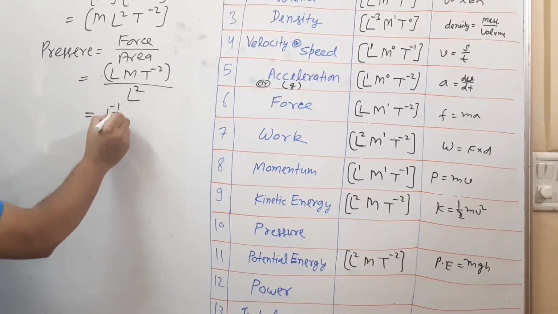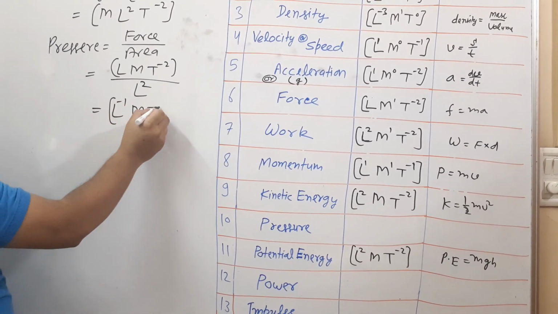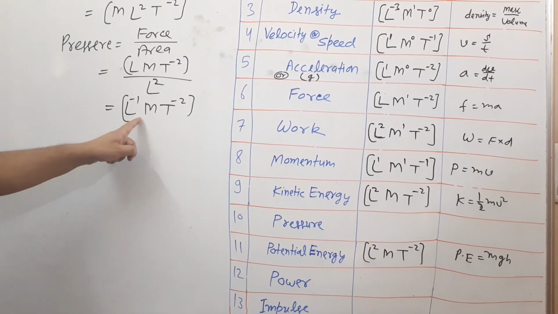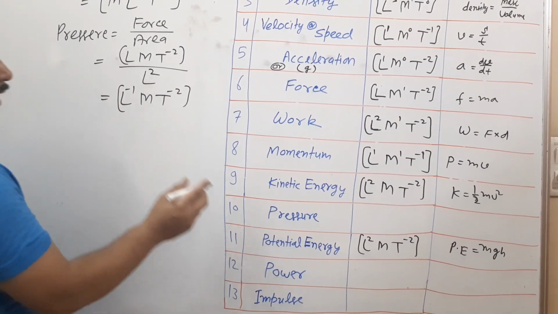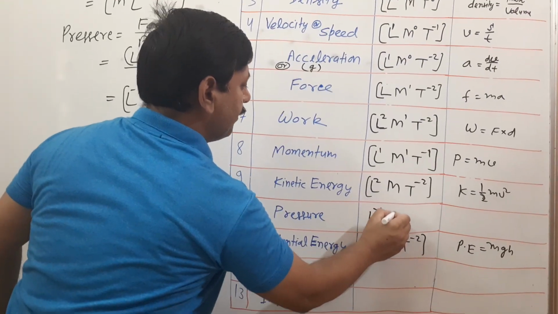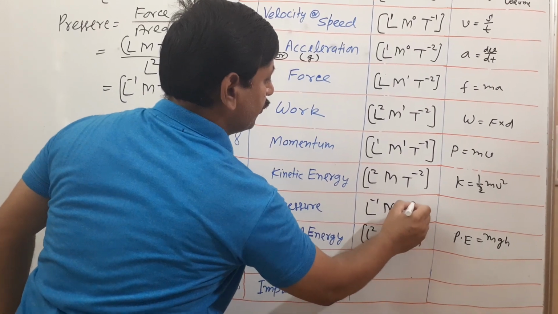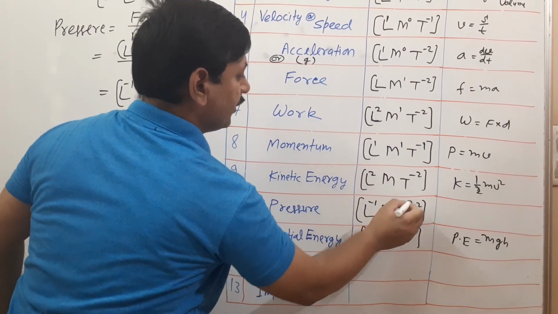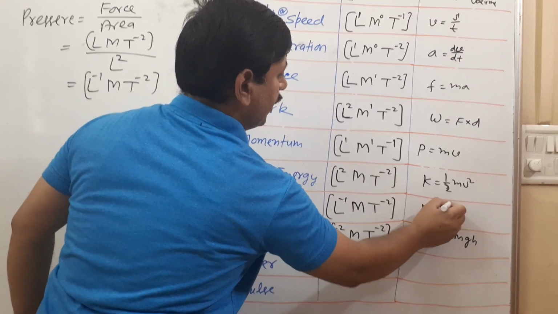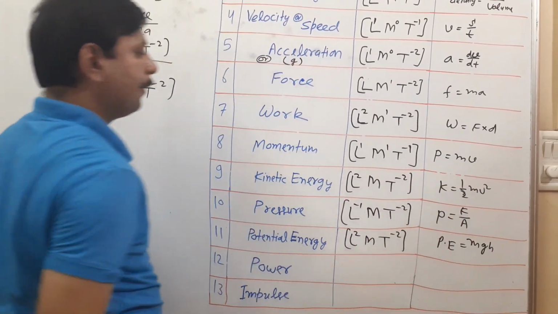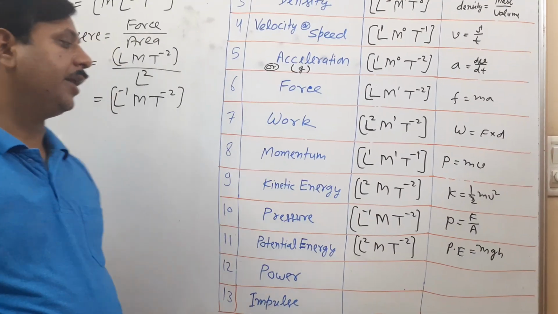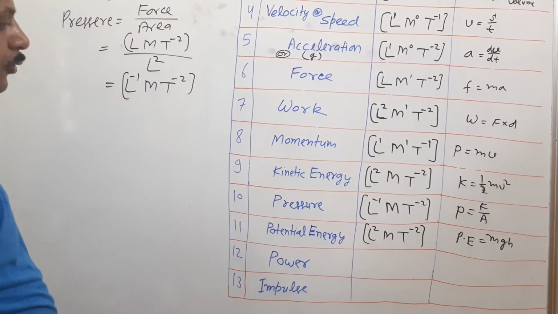So this will be L raised to minus 1 M T raised to minus 2. So pressure has dimension formula L raised to minus 1 M T raised to minus 2. Pressure P is equal to force upon area. Related formula, L power minus 1 M T raised to minus 2.